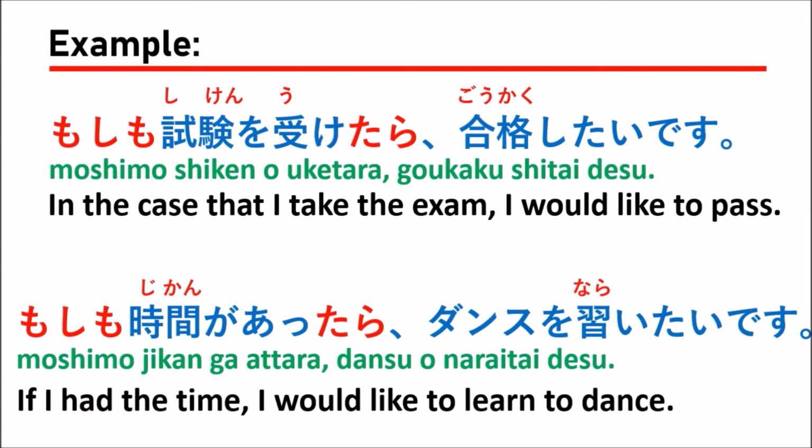Moshimo jikan ga attara, right? For the second sentence, we use the verb aru. So we change it to the past tense, which is atta. Plus ra, so attara. That means if I had the time, right? Dance o naraitai, which means I would like to learn to dance.